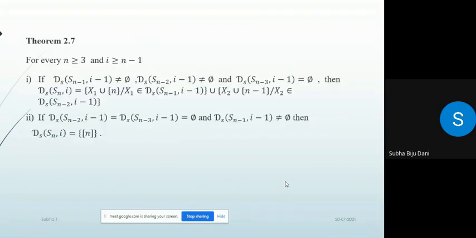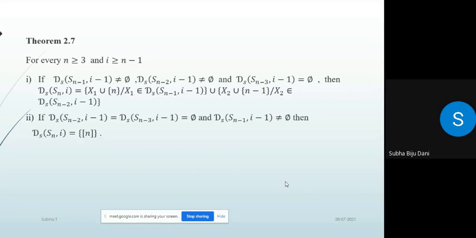Next theorem: for every n greater than or equal to 3 and i greater than or equal to n minus 1, if ds(Sn minus 1, i minus 1) is not empty, ds(Sn minus 2, i minus 1) is not empty, and ds(Sn minus 3, i minus 1) is not empty, then ds(Sn, i) equals the set of all x1 union {n} such that x1 belongs to ds(Sn minus 1, i minus 1), union x2 union {n minus 1} such that x2 belongs to ds(Sn minus 2, i minus 1).